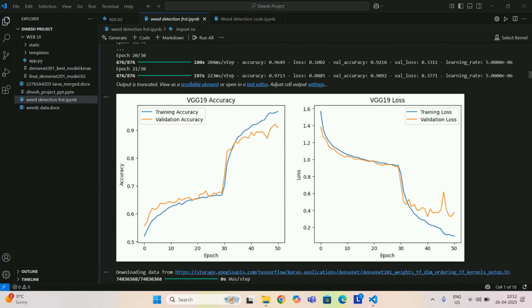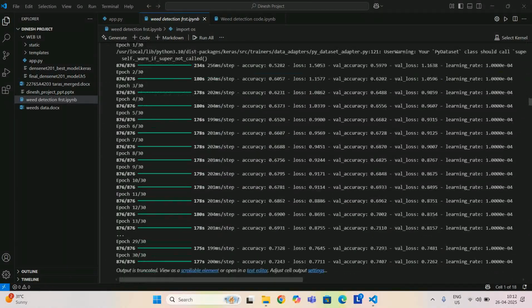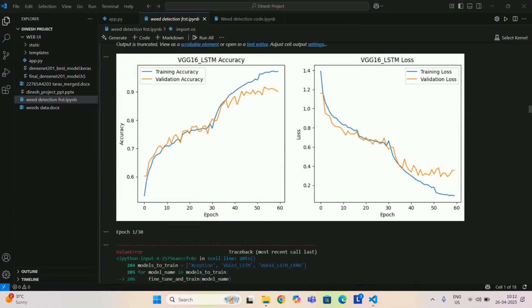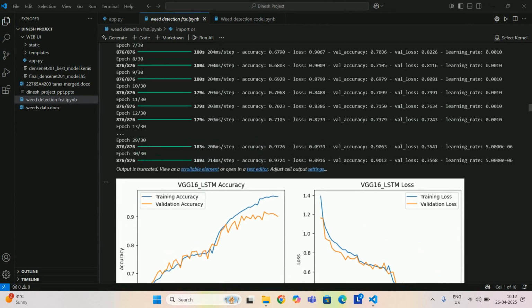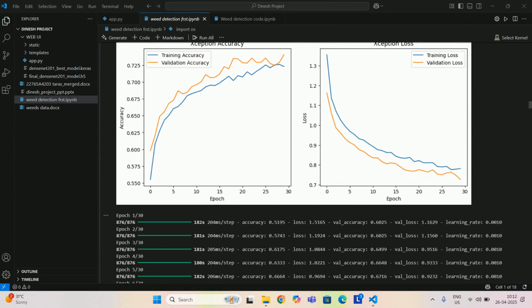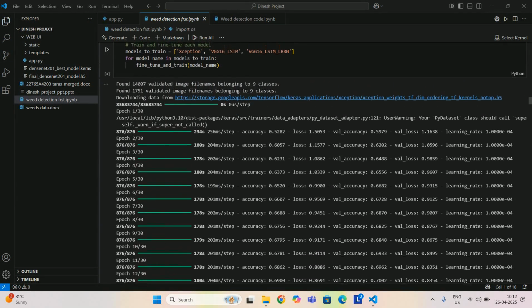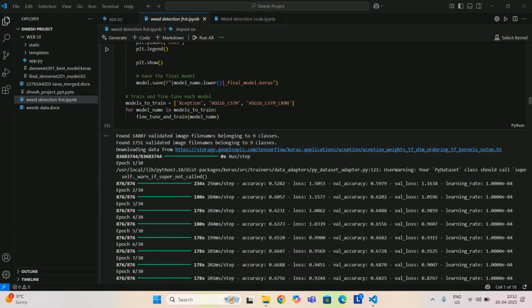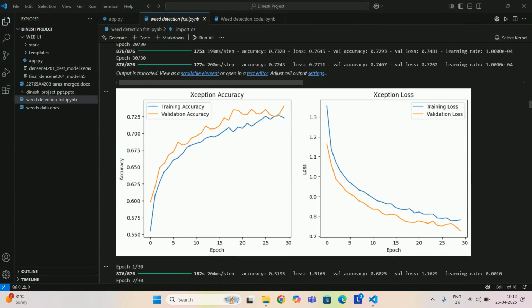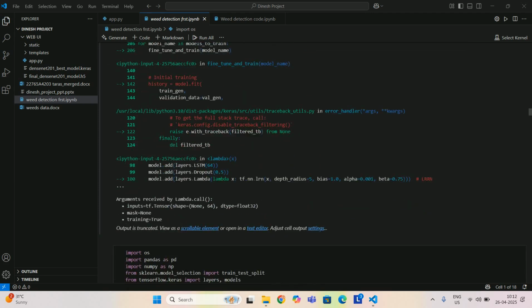This is the combination of VGG16 and LSTM accuracy, training the LSTM with the VGG16, and the combination of Xception LSTM accuracy.